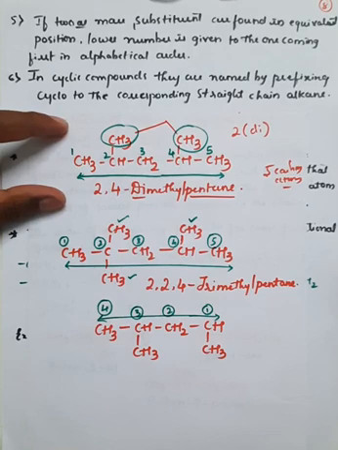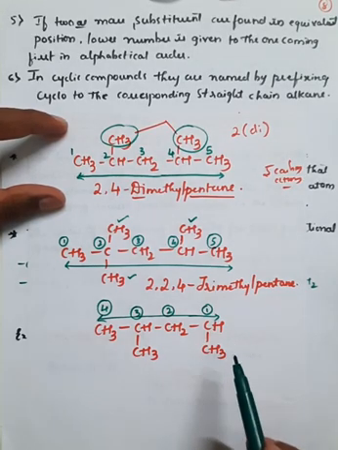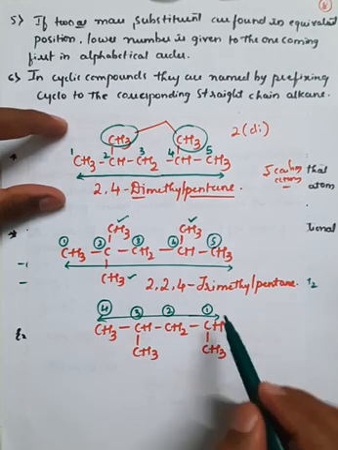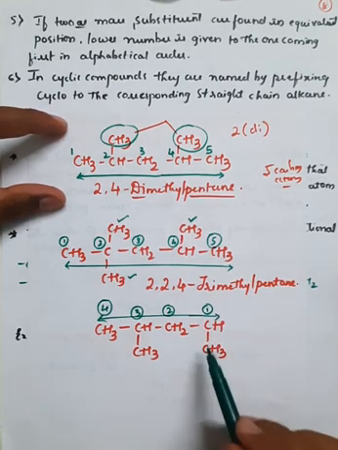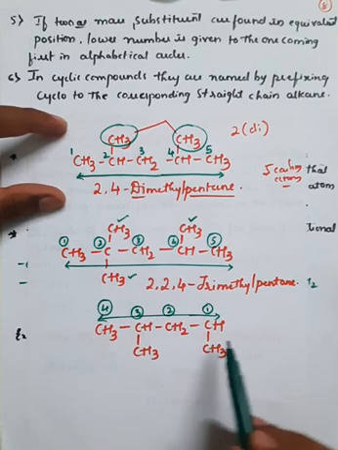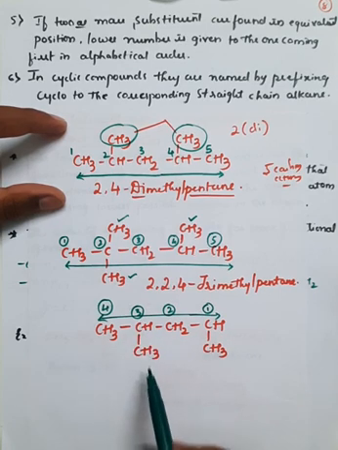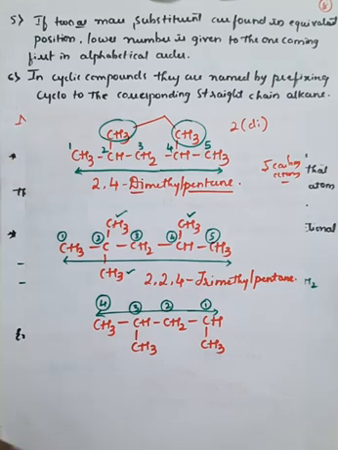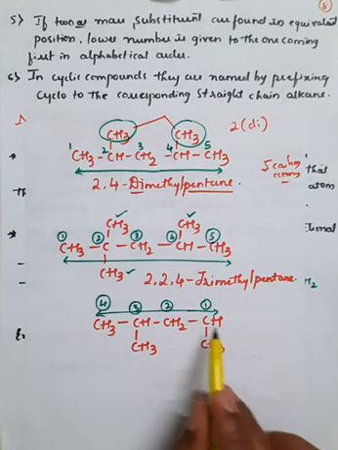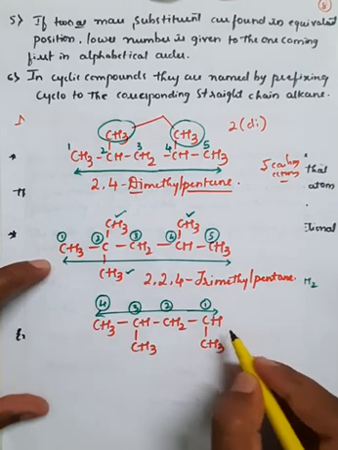So according to the second rule, the numbers must be given in such a way that the branching gets the nearest possible number. So at the first position there is an attachment of CH3, and at the third position also there is an attachment of CH3, right? After the identification of the main chain, that is called the parent chain, we have numbered 1, 2, 3, 4. So there are 4 carbon atoms in a straight chain, and we will call it butane.